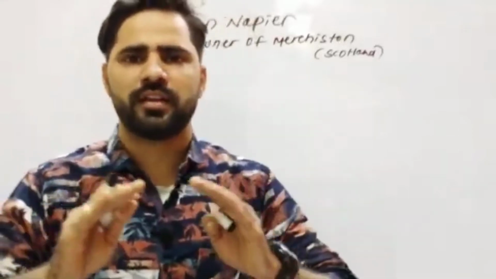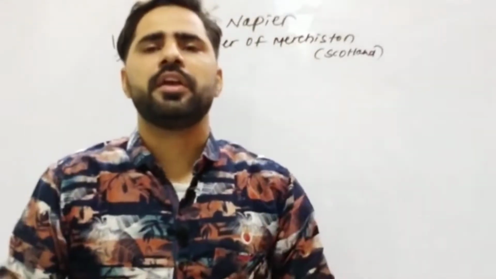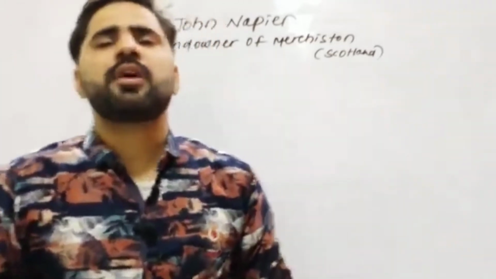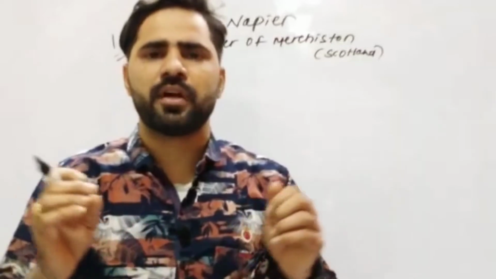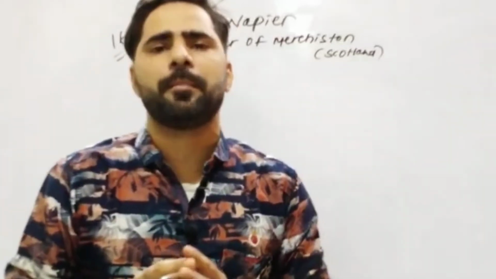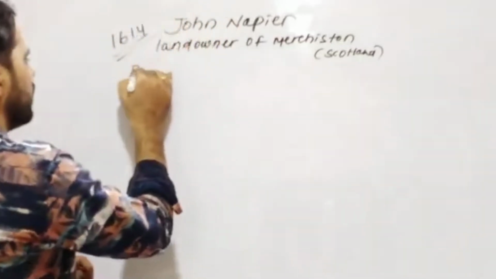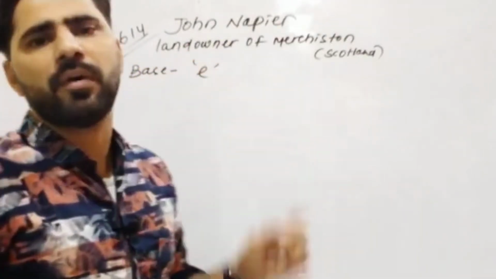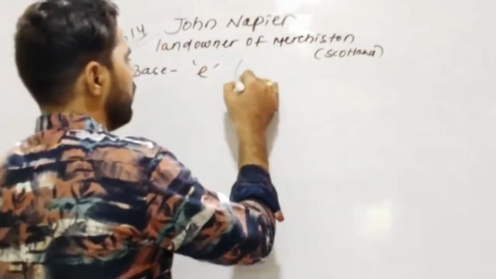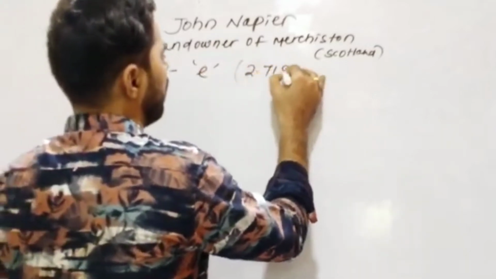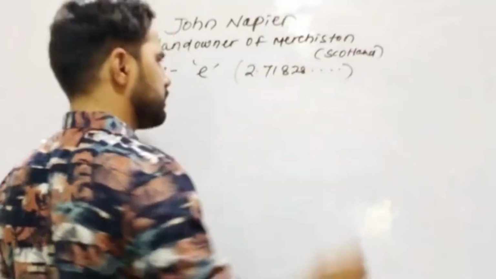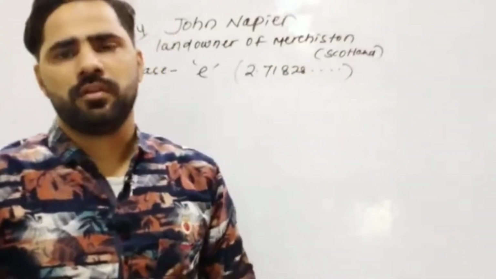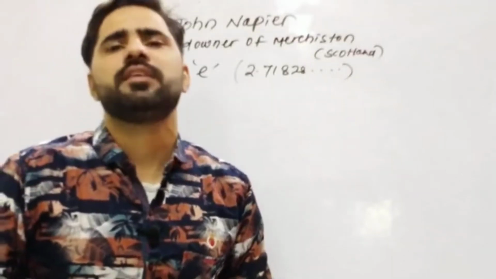He invented the logarithm in 1614. He gave the concept of logarithm by taking the base e. e is an irrational number like pi, and the value is 2.71828.